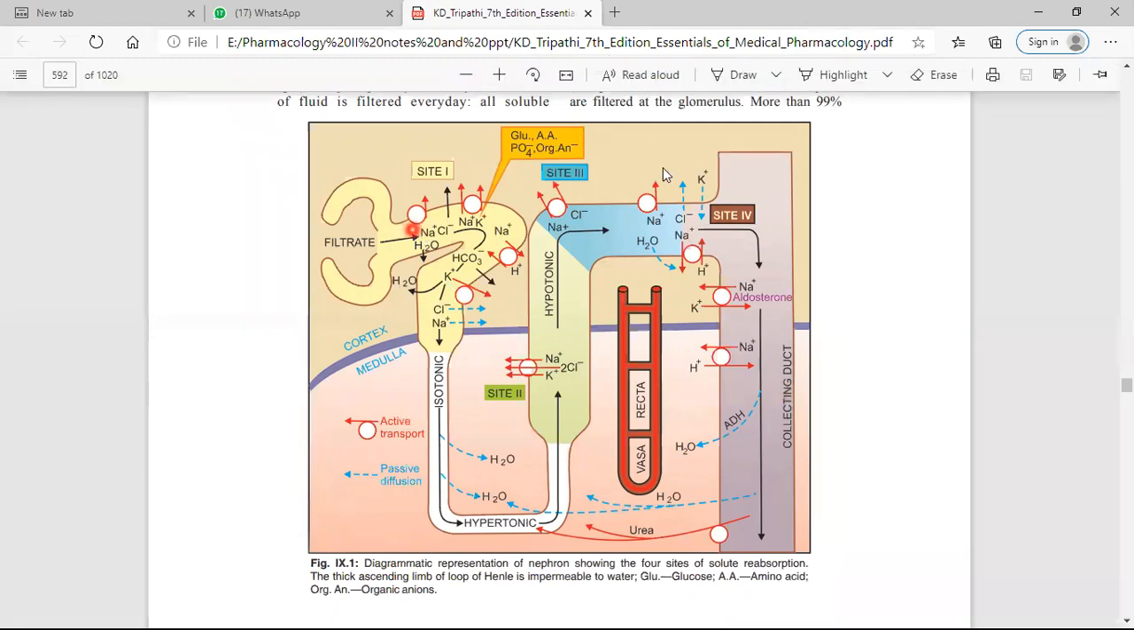You must draw this diagram for the mechanism of this class of drugs. You have to write down site 2, where furosemide inhibits sodium chloride potassium reabsorption. If reabsorption is inhibited, it causes excretion of sodium, chloride, and potassium, hence the side effect called hypokalemia. Understand? Through the diagram you can understand the mechanism of action.